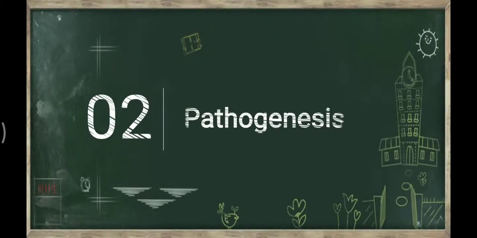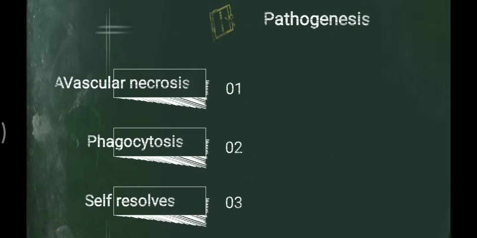So let's learn about the pathogenesis of Perthes disease. It is divided into three stages. First is avascular necrosis. Due to some unknown reason, there is interruption in the blood supply of the femoral head, and that will lead to tissue death over the femoral head. After some time there is generation of new blood vessels over that femoral head, and there arises macrophages that will initiate the phagocytosis process.